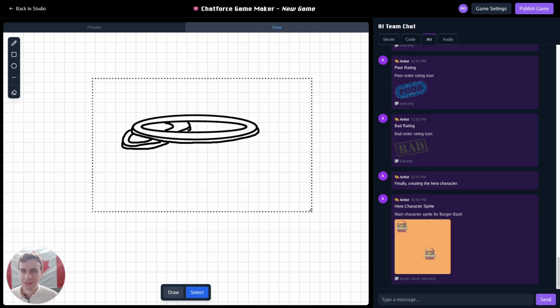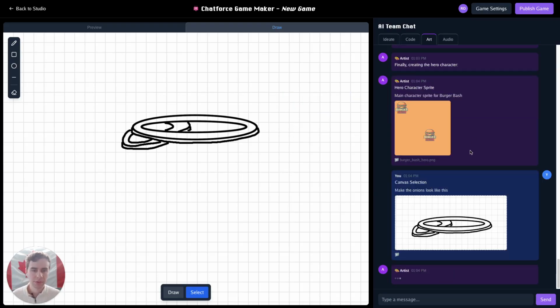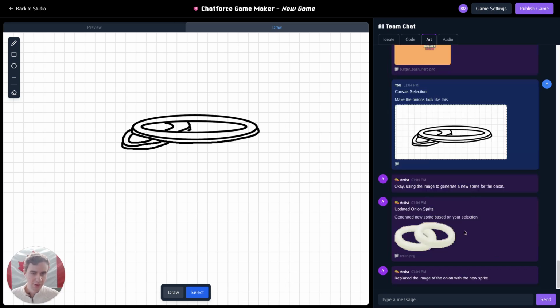And let's select this drawing and tell the artist to change the onion sprite. Let's see what it comes up with. Oh, this actually looks quite good. Let's just use this.